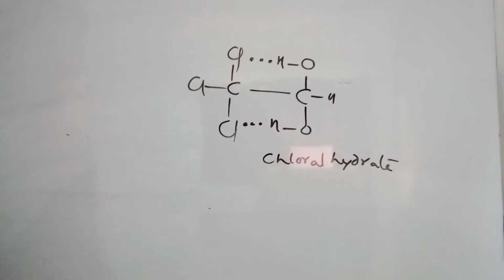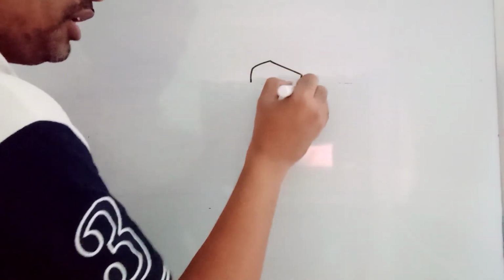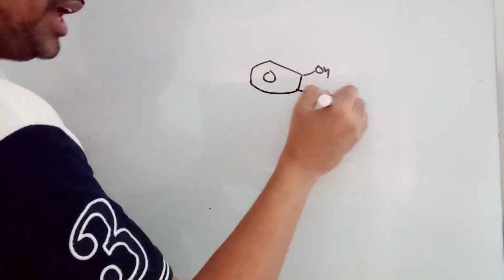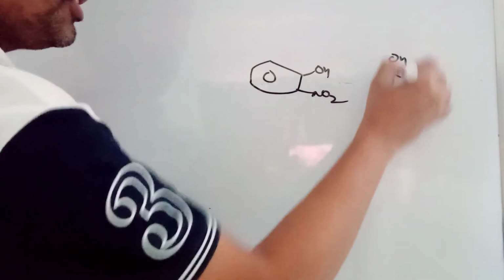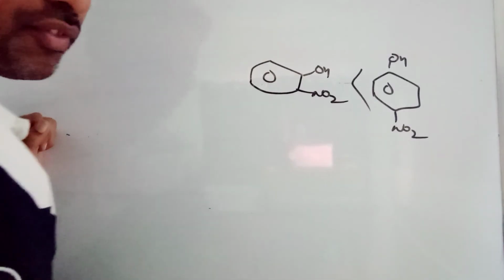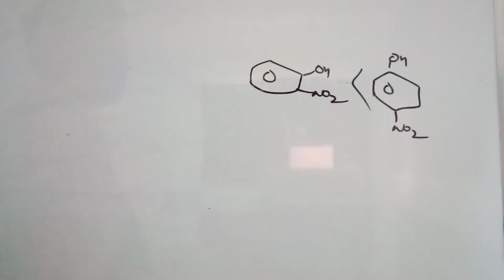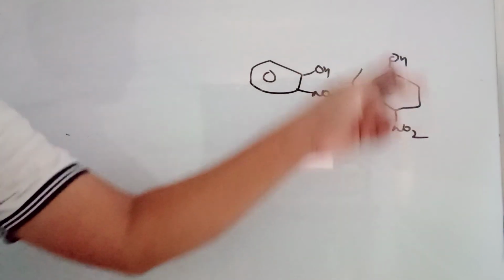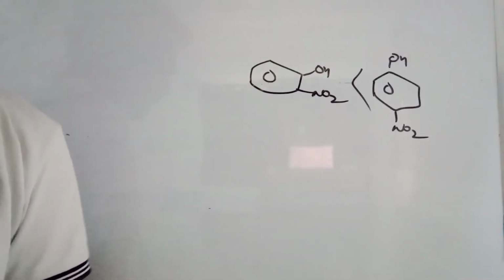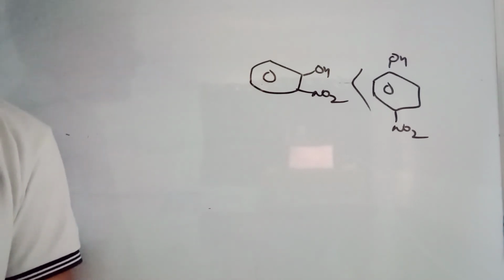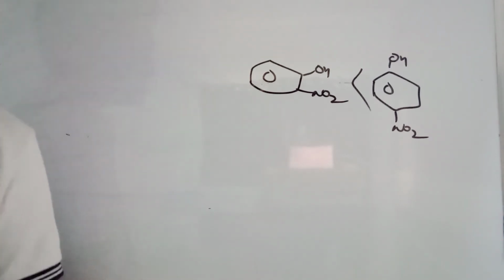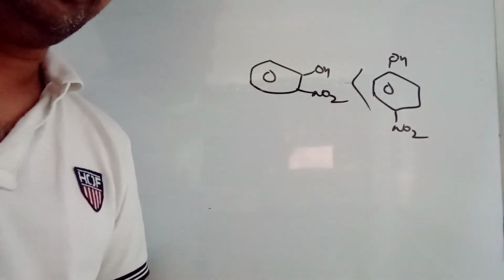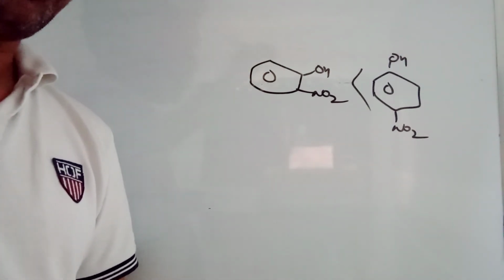And intramolecular and intermolecular also, based on that, again some questions are possible. Orthonitrophenol, paranitrophenol, if you see, orthonitrophenol will be like this, and paranitrophenol like this. In boiling point type of concepts, paranitrophenol will have more. All paras in general will have more. The reason for that is, here intramolecular hydrogen bonding is possible, here intermolecular hydrogen bonding is possible. Intermolecular hydrogen bonding increases the association. When the association increases, definitely the boiling points and all will be increasing.